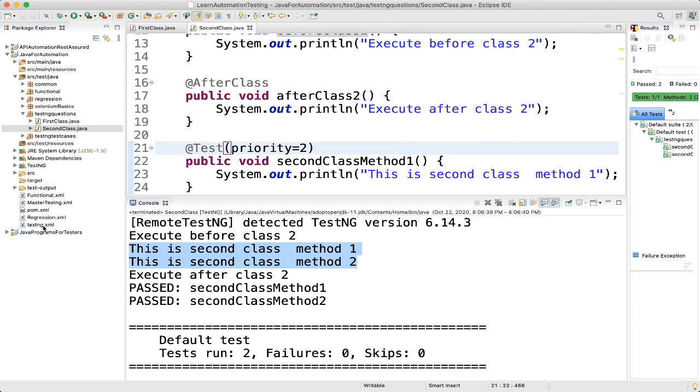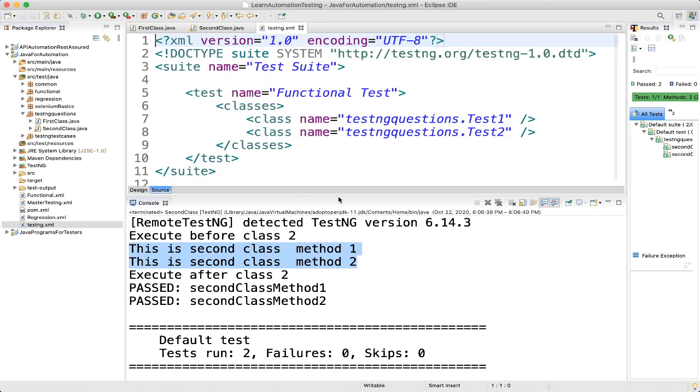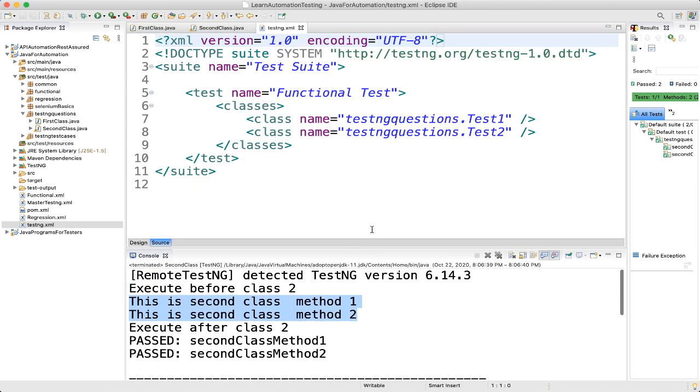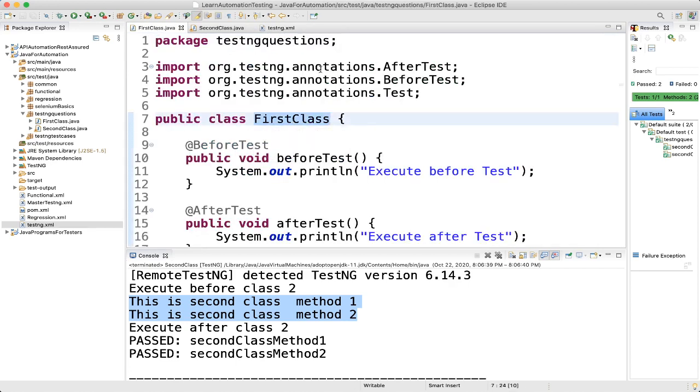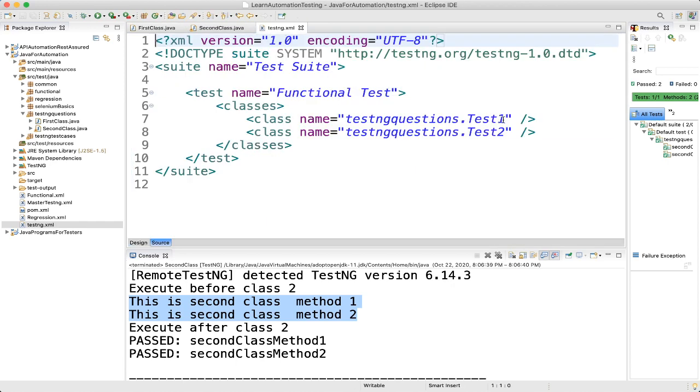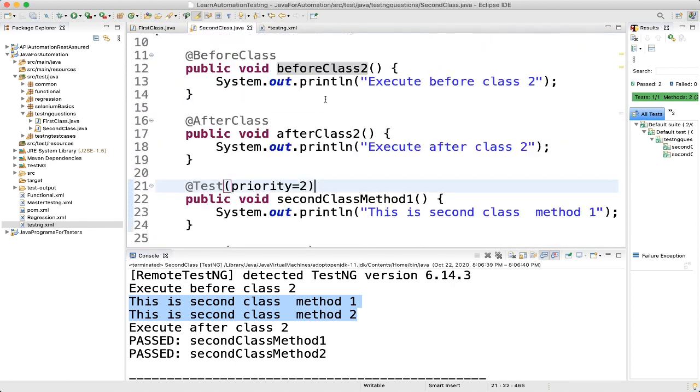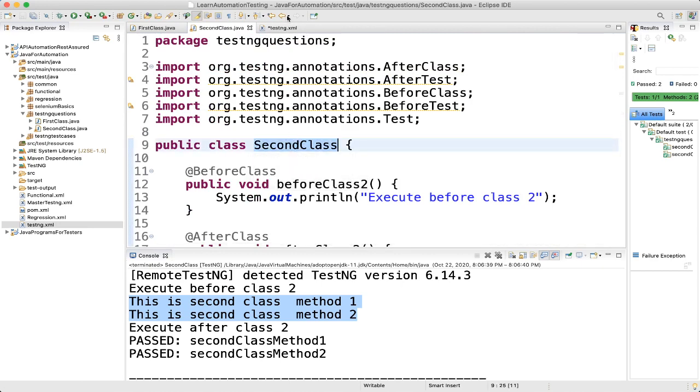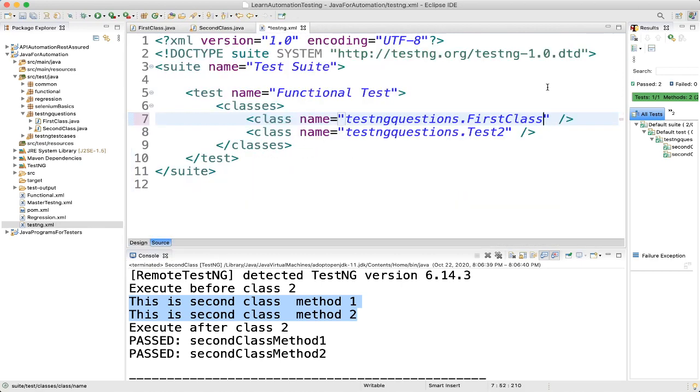Now we'll execute everything from the testng.xml file, so both the classes will execute. We'll go to our testng.xml file and do the modification there. Here you can see the suite name equal to test suite and test name equal to functional test, and the class name, here we'll change the class name. I'll copy the proper class name, the second class, and put it here.